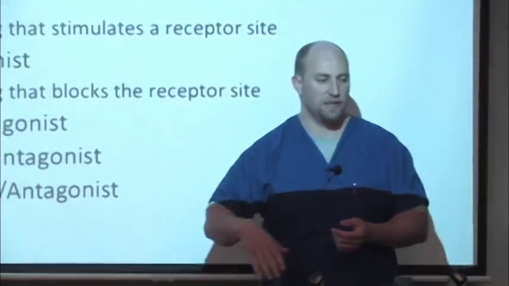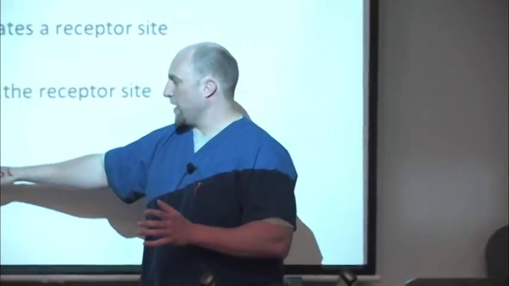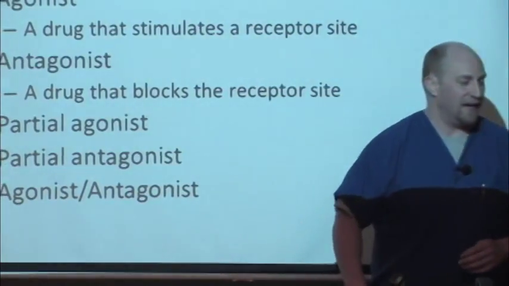A partial agonist, I have a couple examples of that, would be something that weakly binds to, not necessarily the specific receptor, but maybe a side part of the receptor. It doesn't initiate as much stimulation as the full stimulation you would get from a complete agonist. And then a partial agonist antagonist would have both an antagonist and agonist effect.